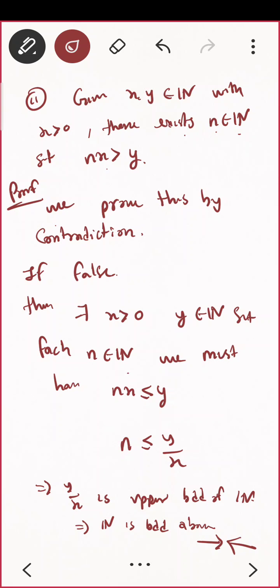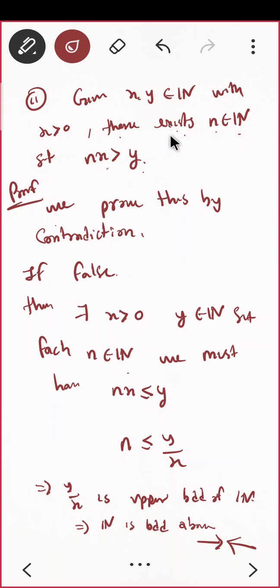Just go through the proof once again. Yeah. See, we started proving this by the method of contradiction. What is the method of contradiction? Whatever is given, you have to take the negation of that. That is, the given thing is that there exists n belonging to natural numbers such that nx is greater than or equal to y. Correct? So what will be the negation of this statement?